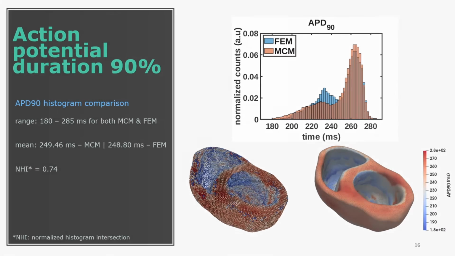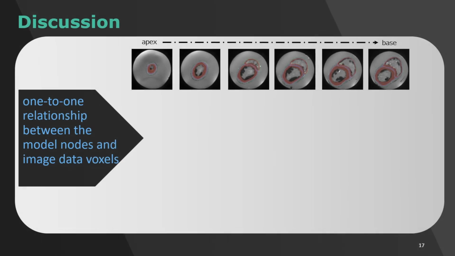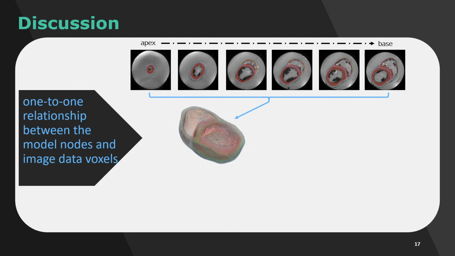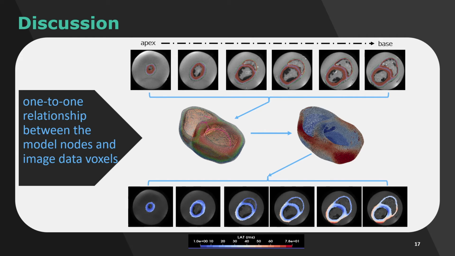In the previous example, we demonstrated the feasibility of automatically generating an image-based mesh-free model. Indeed, starting from the image data and its segmentation, we obtained an image-based mesh-free grid. We used the MCM method to simulate the electrical signal propagation and generate color maps from the local activation time and the APD90. Most importantly, the fact that each node of the mesh-free grid corresponds to a voxel of the initial image allows us to interpret directly the results of the simulation in the image coordinate space.